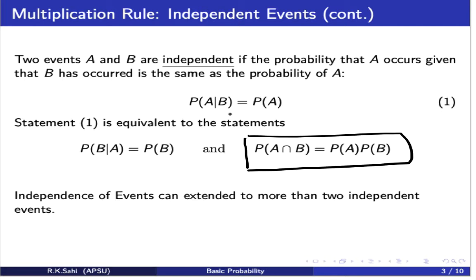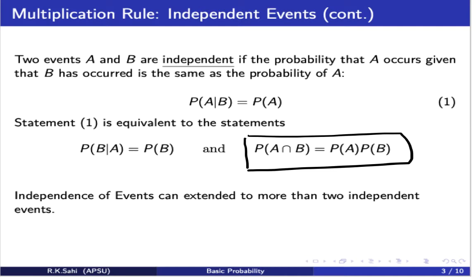Another form is that the probability of A given that B has already occurred is not going to affect it, it is the same as the probability of A. Or we can also think of it as the probability of B given that A has already occurred is not going to affect the probability of B. So this is the same as saying the probability of B given A is the same as the probability of B. All these three statements, guys, are equivalent statements, which basically say that the events are independent.